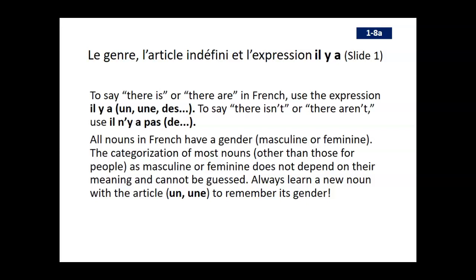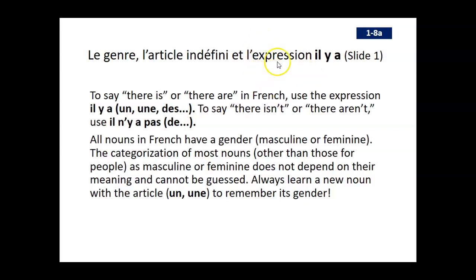So if I say, I have a book, I have one book out of many possible books. I'm not referring to a specific book. If I say I have the book, it means one specific book. I'm definitely narrowing that down to a specific one. So in this lesson, we'll be learning about the indefinite article in French, things that are pretty general. They're not really specific items.